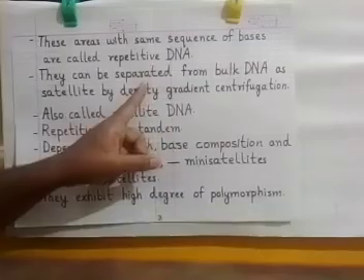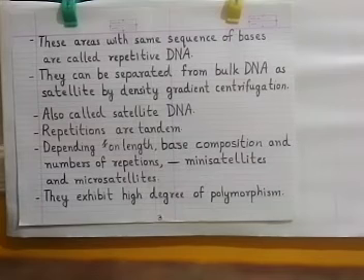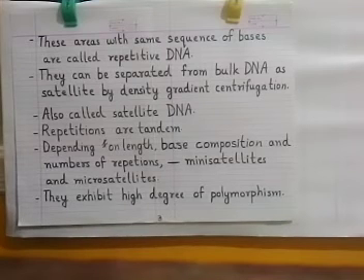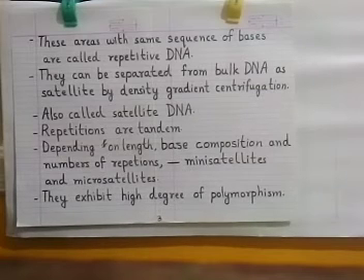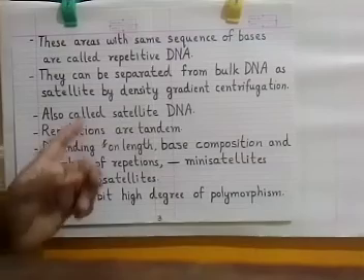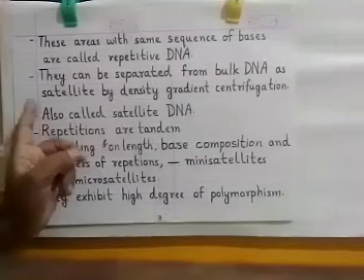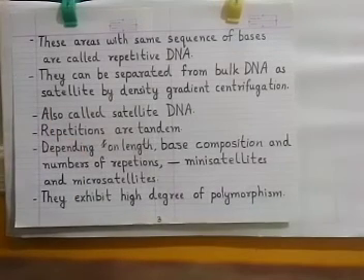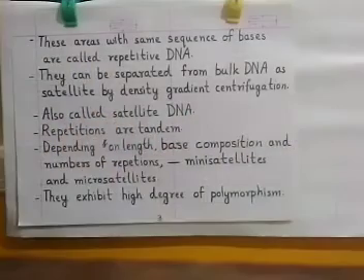This repetitive DNA can be separated from the bulk DNA. Bulk DNA means the major portions of the DNA which are non-repetitive and are involved in coding proteins, that is, the normal protein synthesis machinery. But those areas which are repetitive and do not code for anything can be separated from the bulk DNA as satellites. They are also called satellites by the method called density gradient centrifugation.